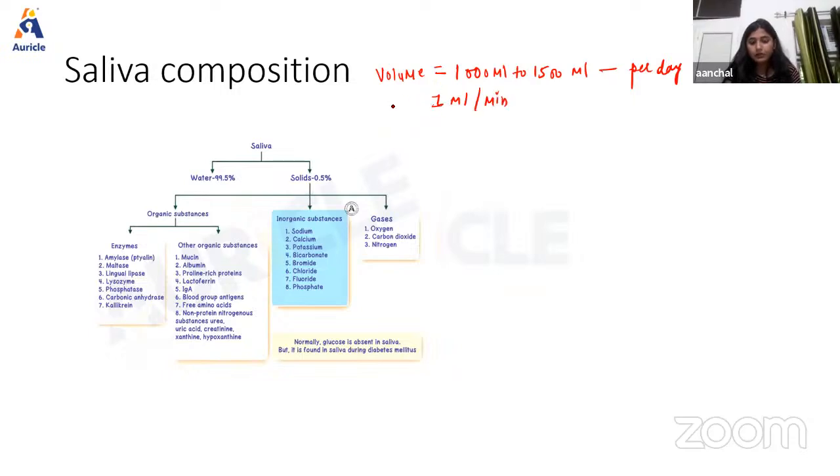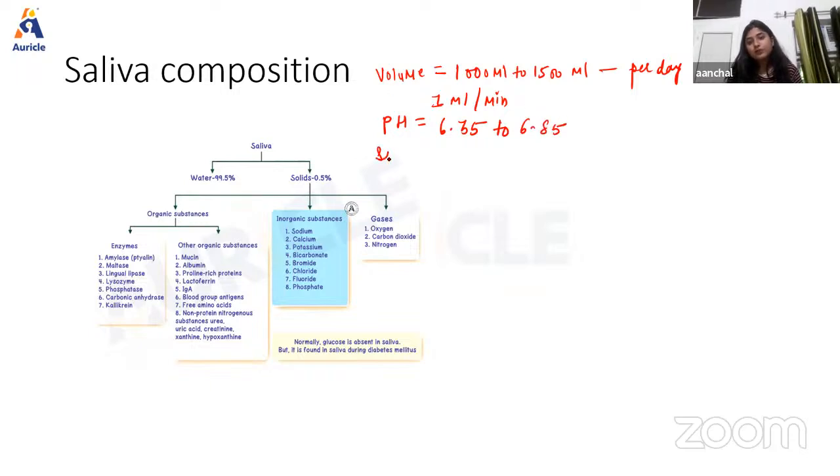Right? And when we talk about contribution, the submaxillary has the maximum contribution. 70% is secreted by submaxillary, 25% by parotid, and sublingual secretes 5%, right? And when we talk about pH, the saliva pH ranges from 6.35 to 6.85.